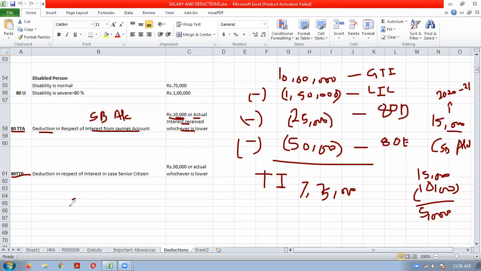Okay. Now take another example: from a savings bank account, you are getting 7,500 as interest. In that case, you will get 7,500 as a deduction fully, and the interest income will become nil. Okay, because it is 10,000 or actual, whichever is lower. Okay, understood? This 80TTA is in respect of deduction in respect of interest from a savings bank account. Clear?